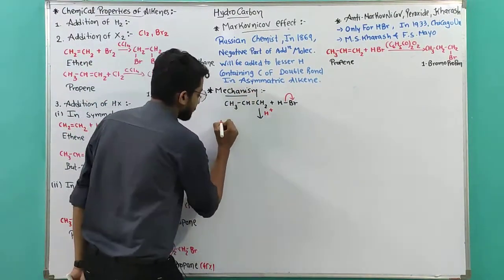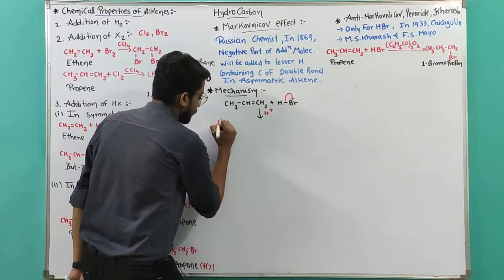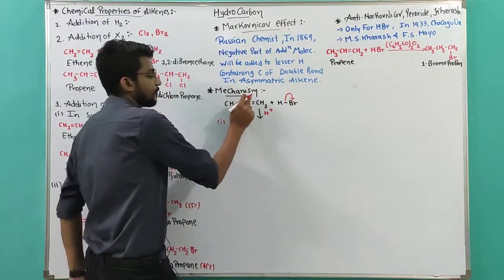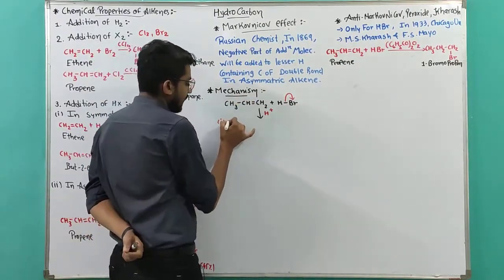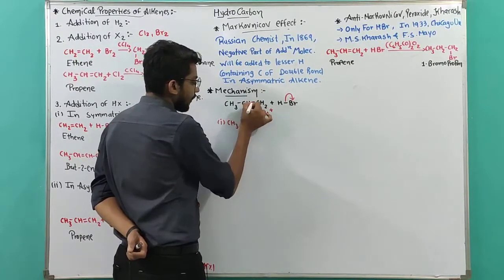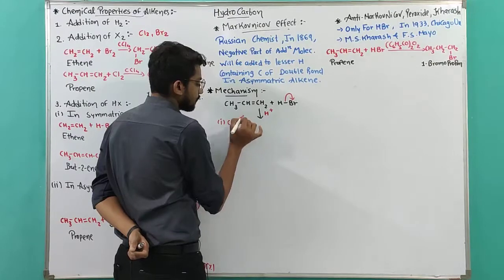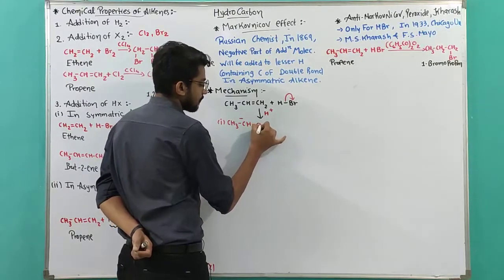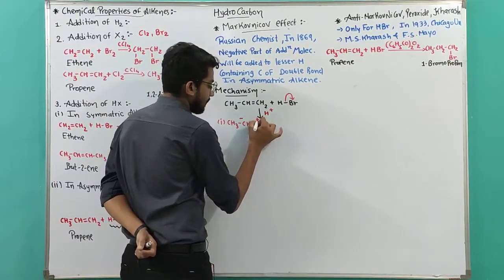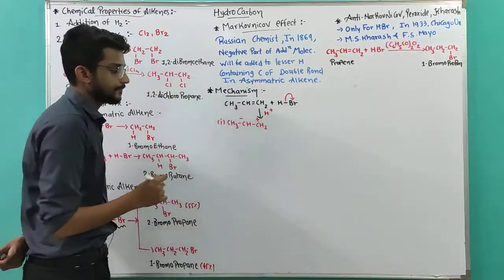Let's do this. First possibility: first of all, break this bond. Suppose we have given the bond electrons to the middle carbon. So the middle carbon will be negative and the first carbon will be positive.